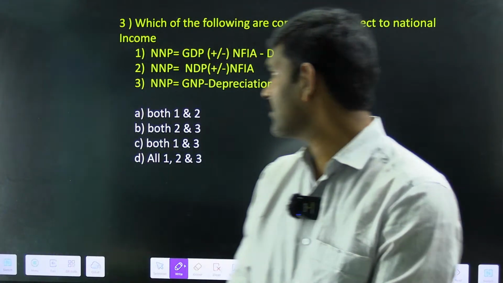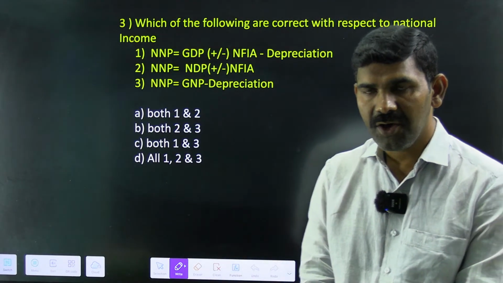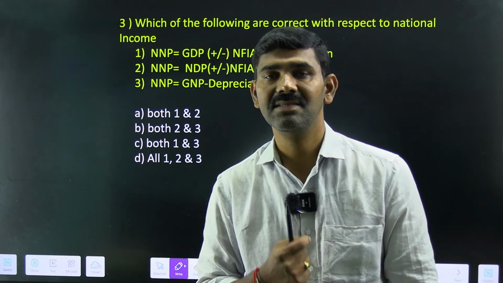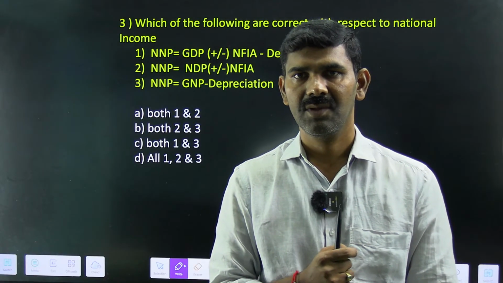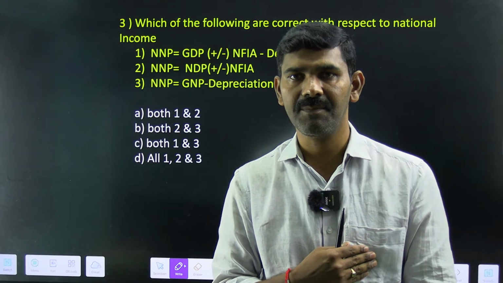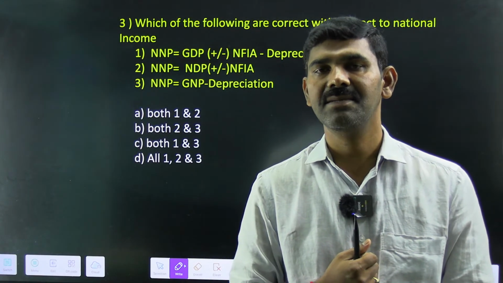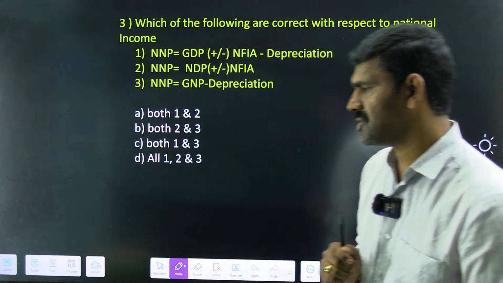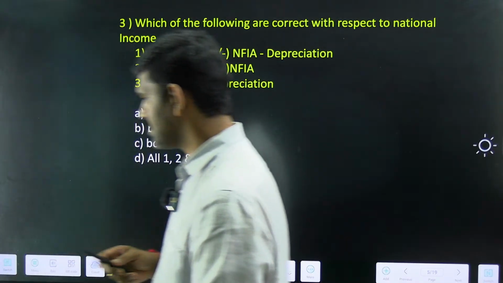Okay. Jalaja is saying both 1 and 2. Right? What about others? I want every one of you to give an attempt. Whether the answer is right or wrong is secondary. Whether you are attempting it or not, that's important. Trying is very, very important. We are not worried about the result or the outcome. What we are first worried about is whether you are putting in effort or not. That's important. Clear? So, which of the given formulas is right? That's the question. Very, very important question for this one. Yes. Very good. So, it's saying all, we'll see.